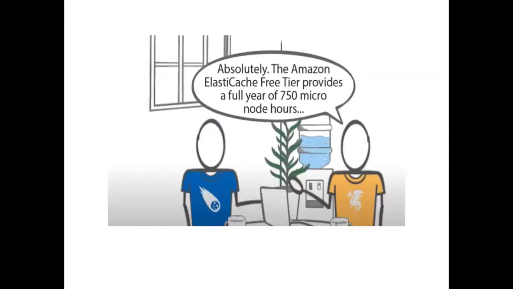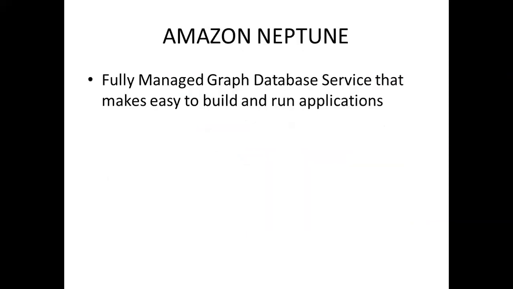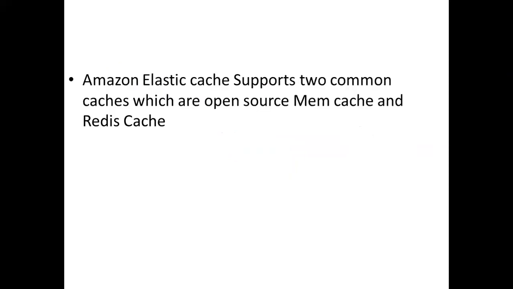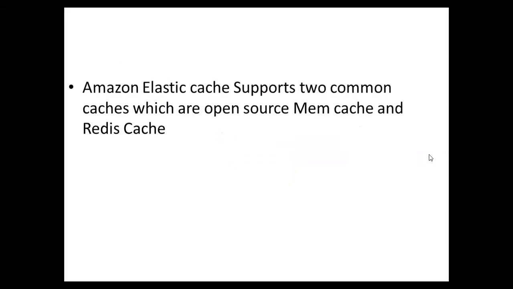By default, Amazon provides a free tier of 750 micro node hours for your Elastic Cache, which you can use. If you want to test how this Elastic Cache works, the only thing is that you need to install Redis, either on your Linux machine or a Windows machine.